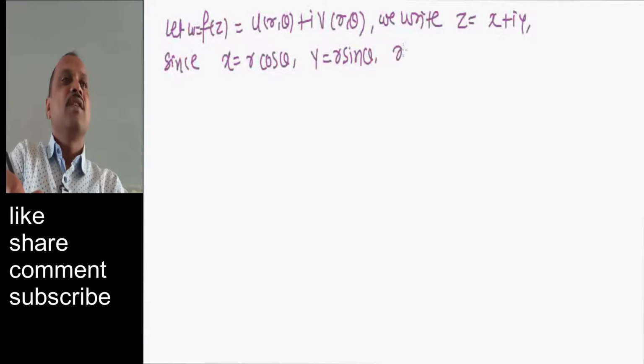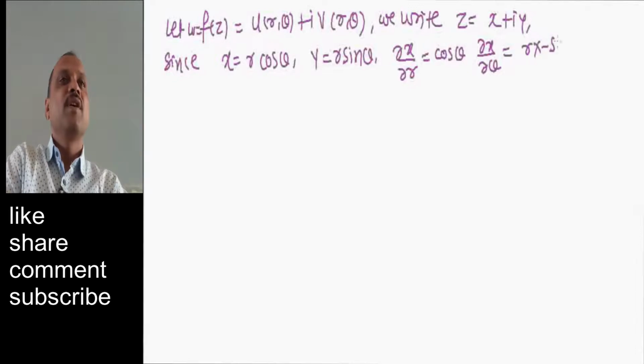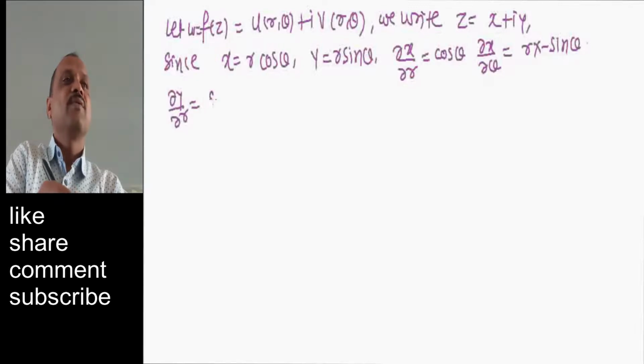Now x is a function of two variables, so del x by del r is equal to cos theta, del x by del theta equal to r into minus sin theta, and del y by del r equal to sin theta, and del y by del theta equal to r into cos theta. Okay. So these are the derivatives. Now let us calculate the derivative of u.